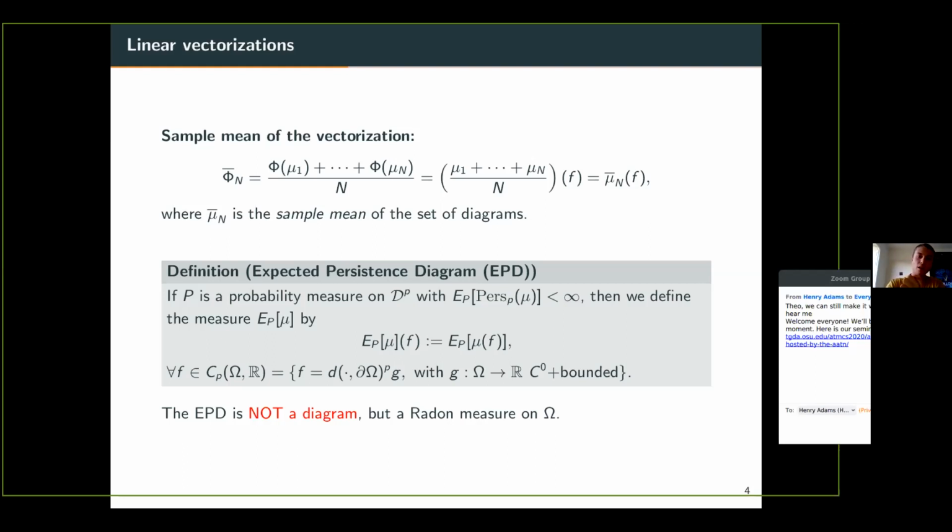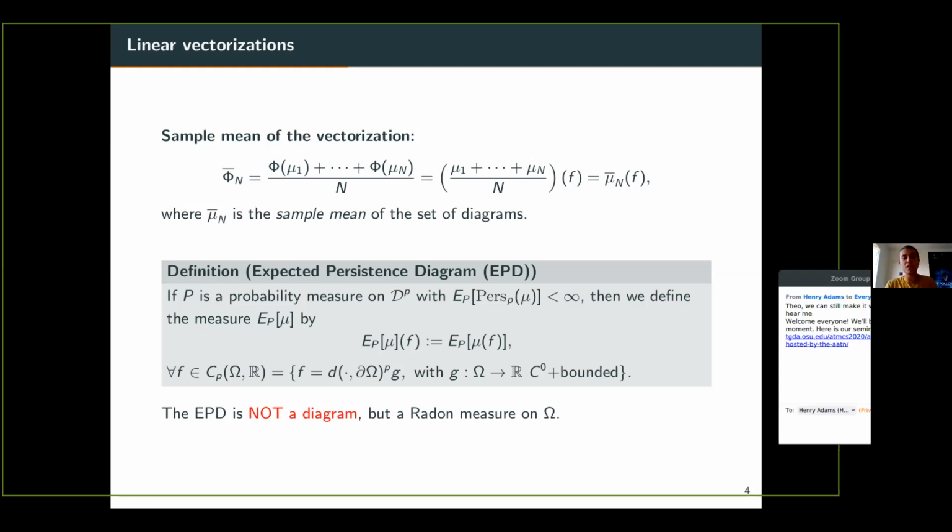So this is another motivation for introducing the sample mean of a set of diagrams and the expected persistence diagram. It means that if you want to understand how mean vectorizations behave, you should understand how the sample mean of diagrams behaves.